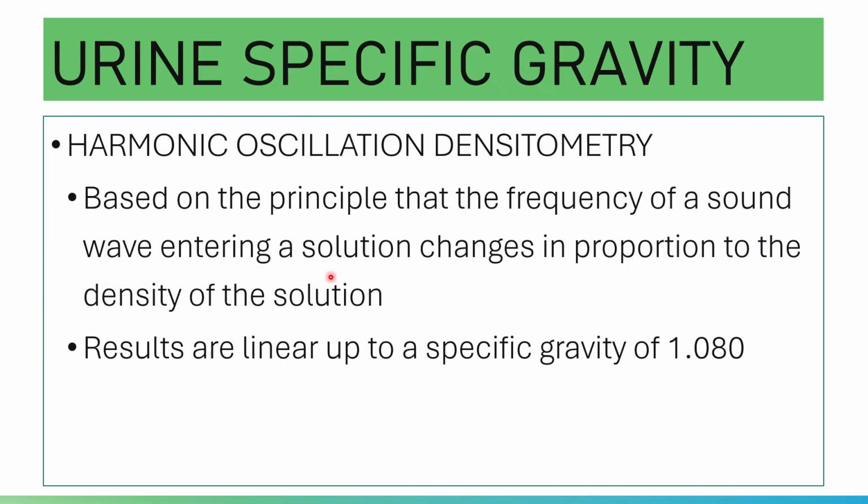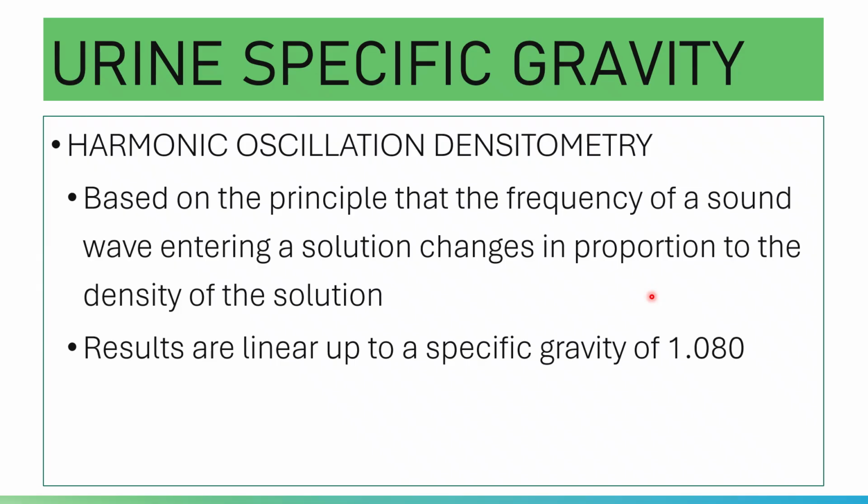It determines the specific gravity by measuring how a vibrating probe changes its oscillation when immersed in a fluid.